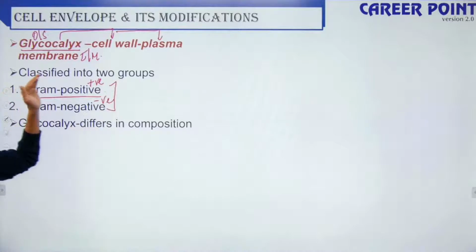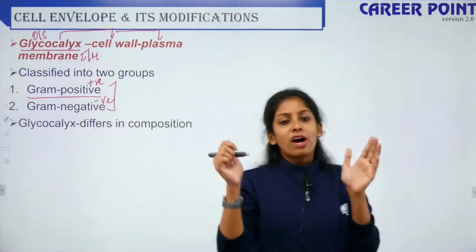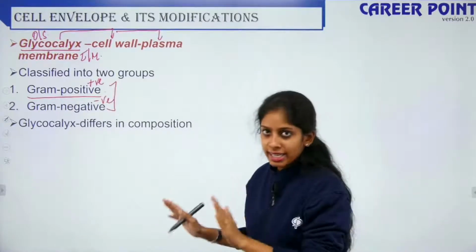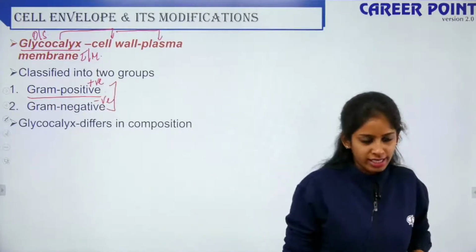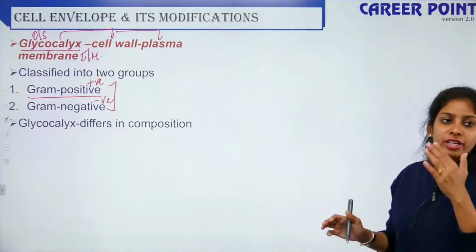So yes, this is in prokaryotes. Now I am only talking about your prokaryotic cell. After I describe the prokaryotic cell in detail, then we move on to the eukaryotic cell. Okay, so glycocalyx can differ in composition.